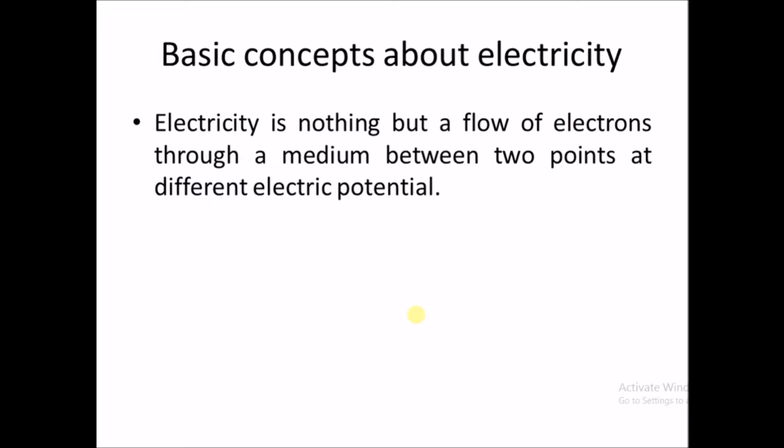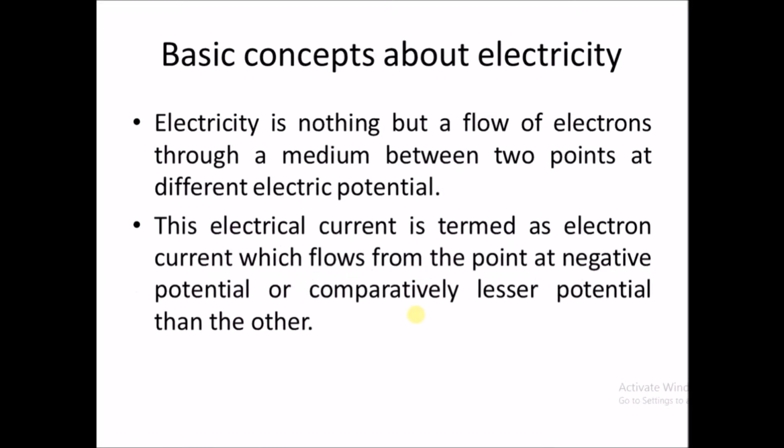Now, electricity consists of the flow of electrons from one point to another, which are at two different potentials, and those two points are connected via a conductor. So, we can term electricity simply as a current, or a flow of electrons in a large number, which flow from a point at a higher potential to a lower potential. As the flow consists of electrons, we can call it electron current.